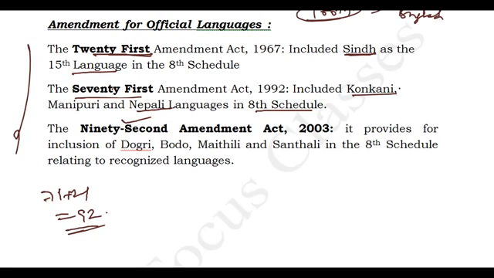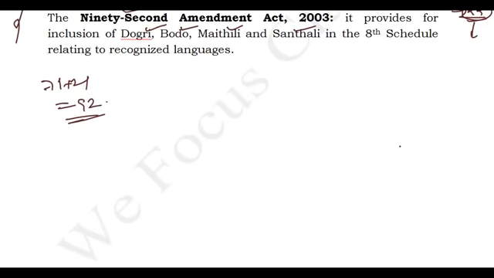So earlier, how many languages were there, friends? Only 14, and Sindhi was added, 1, then 3 were added, and then 4 were added. These 4 were Dogri, Bodo, Maithili and Santali. So now it has become 22 languages. Overall, 22 languages are there. This is what the class is, friends. So official languages are 22. This is what the class is.